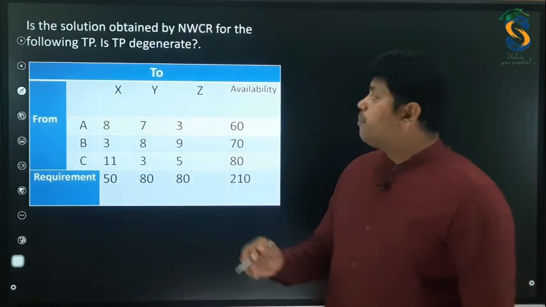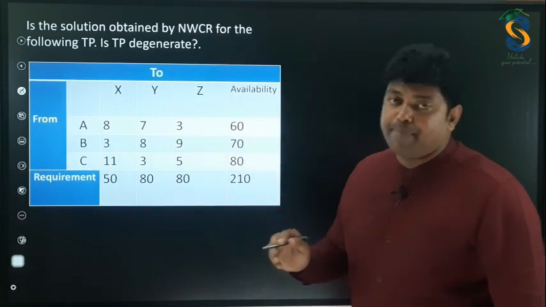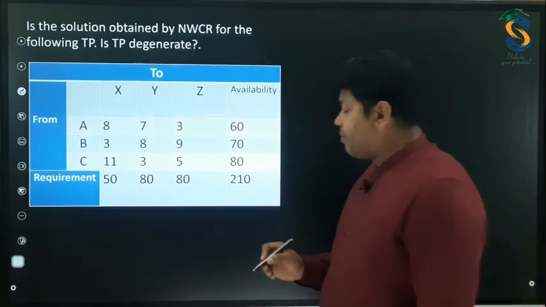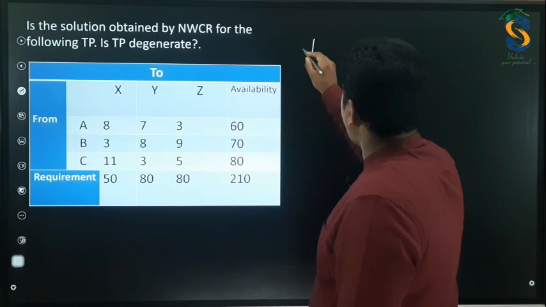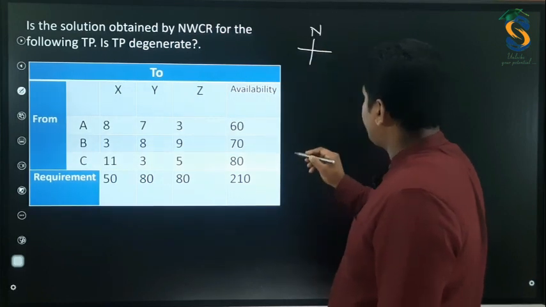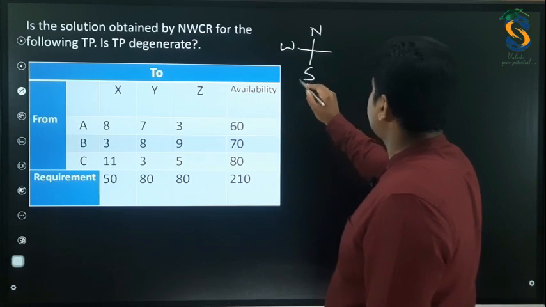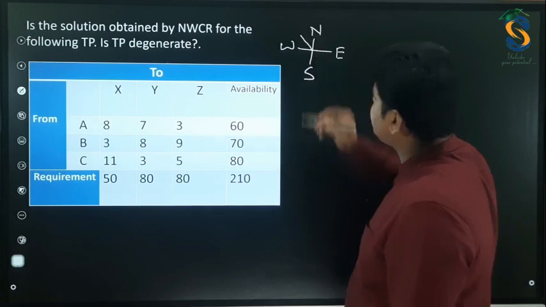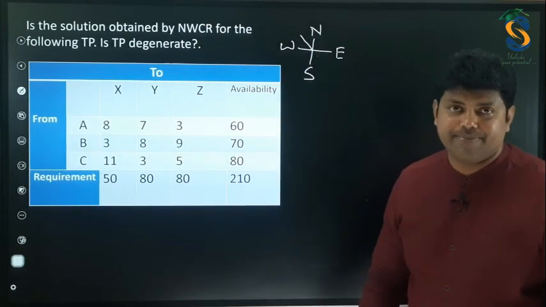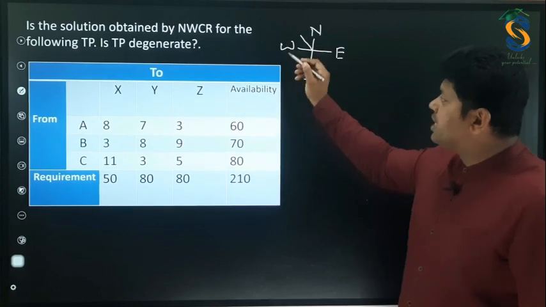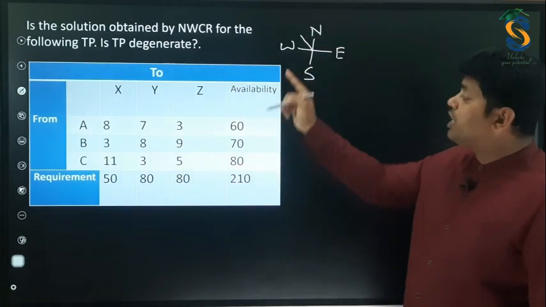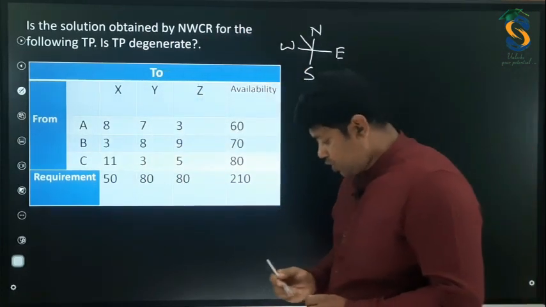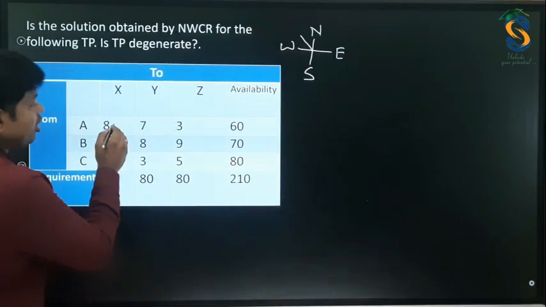So how to solve? By using this NWCR method, the Northwest Corner Rule. Let me explain now. Very simple. First of all, Northwest Corner Rule. This is north and this is west, south and this is east. Northwest, that means you have to remember this direction. Please remember this Northwest Corner Rule. That means the northwest corner. For this table, northwest means, let me show you, this is the northwest.